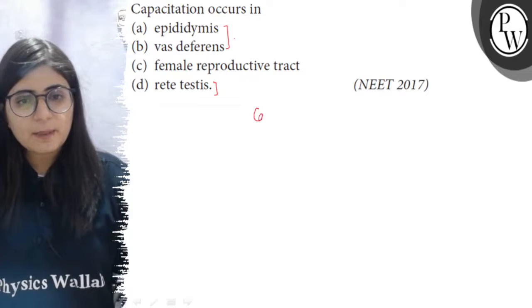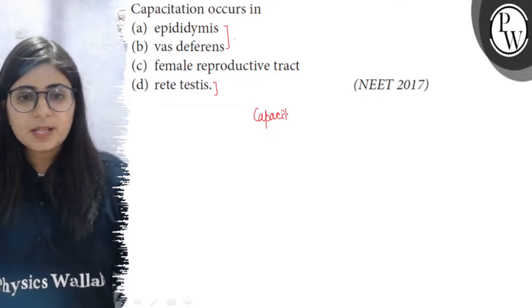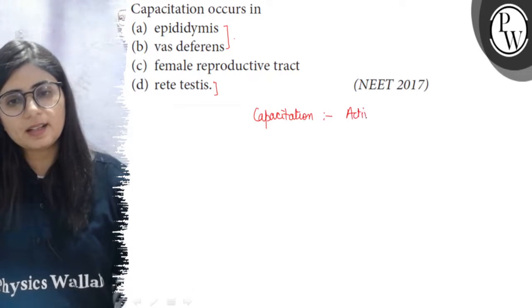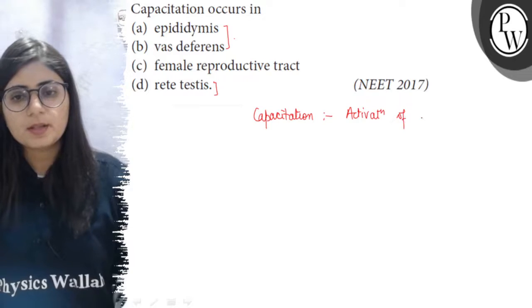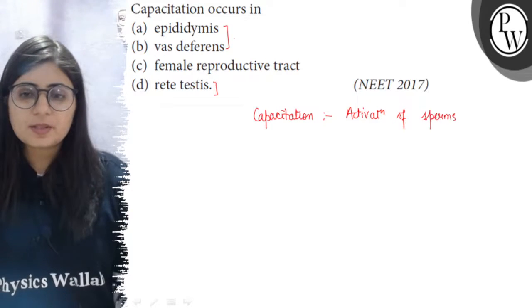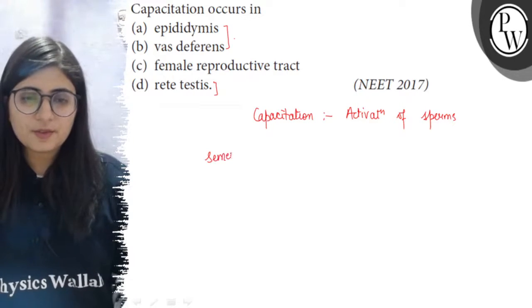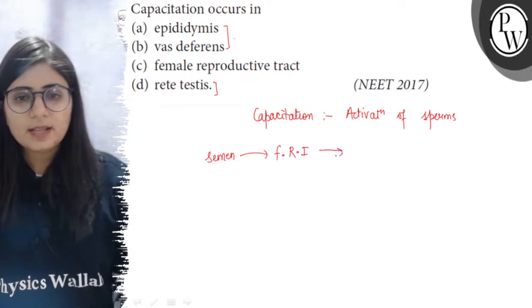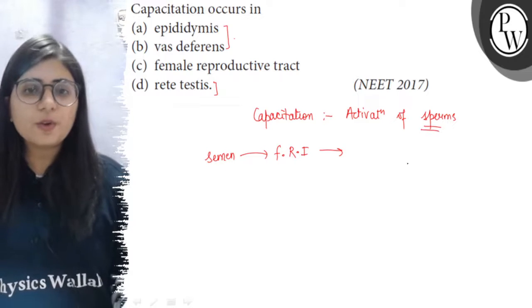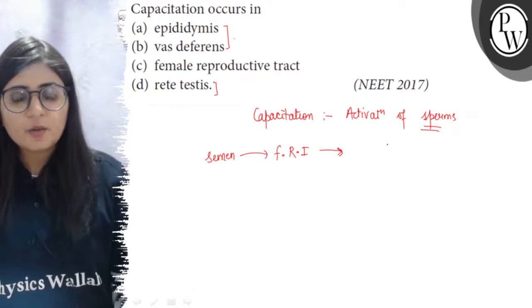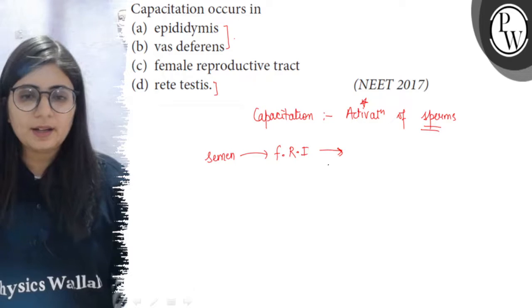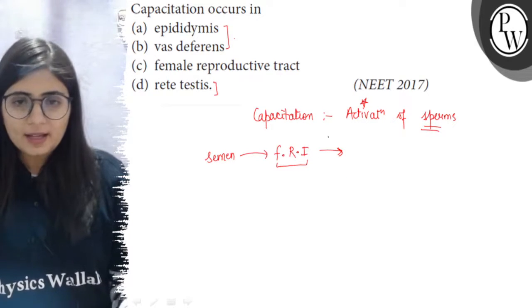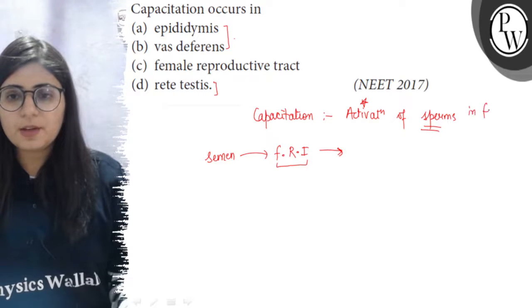So let's see what capacitation is. Capacitation is the activation of sperms. When the sperms are released, or the semen is released, into the female's reproductive tract, these sperms are not ready to fertilize the egg. First of all, they need to be activated, and this occurs in the female reproductive tract.